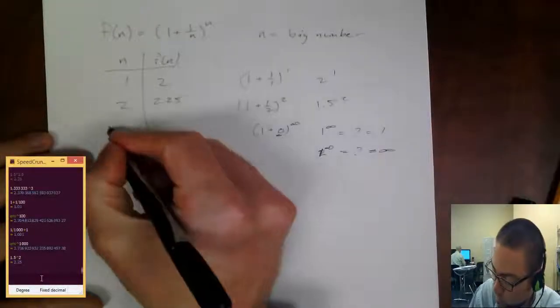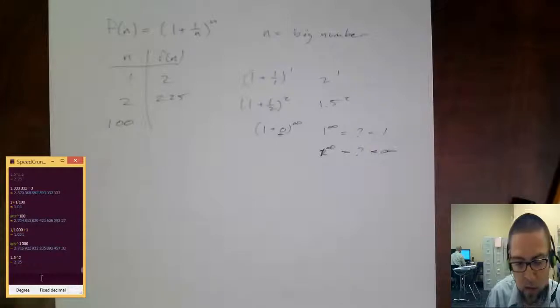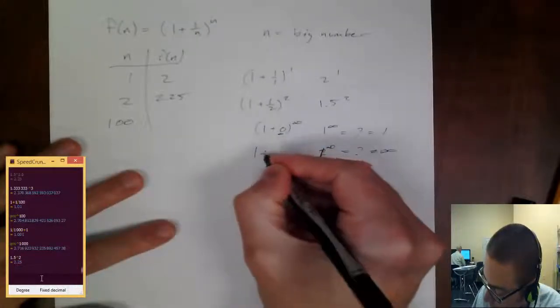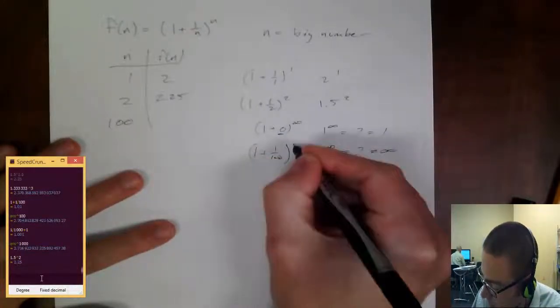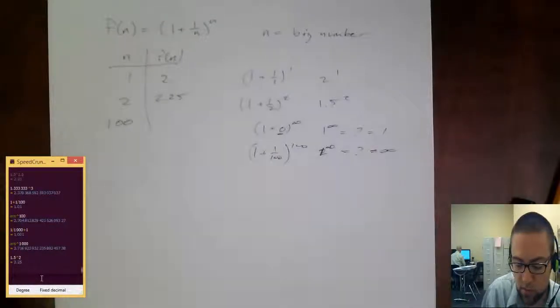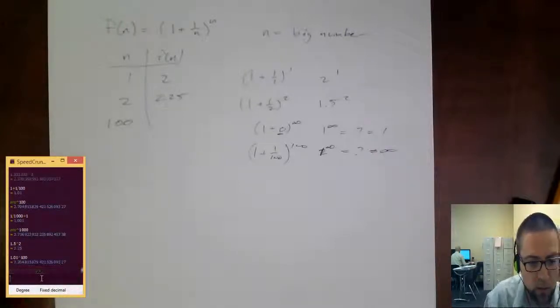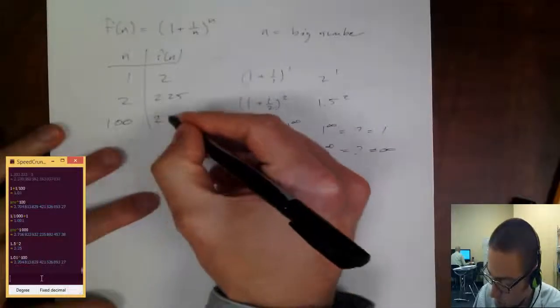Well, let's just try a really big number, about 100. So what's 1 plus 1 over 100, to the 100th power? Well, 1/100th is just 0.01, so I'll just say 1.01 to the 100th. And see there, it's 2.70.